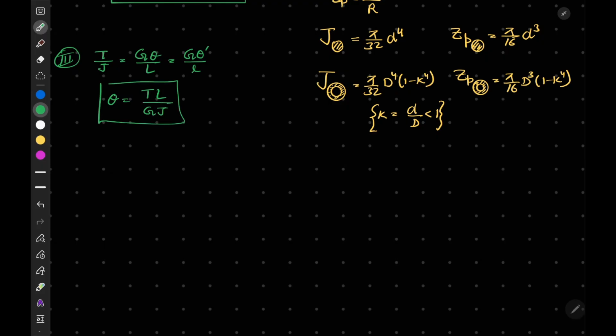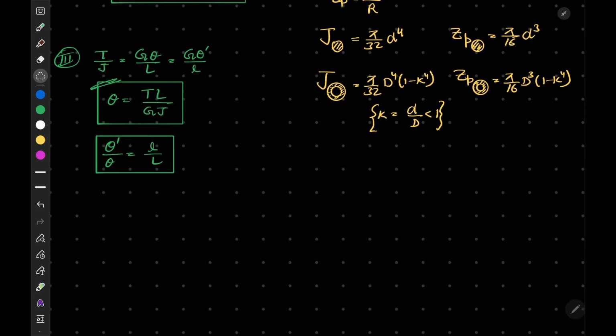Okay, so this is a very important equation and it is frequently used in our torsion chapter. This equation will be used. We also know that theta dash is directly proportional to L, so we can write theta dash by theta is equal to L by capital L. This is useful in a few MCQ questions.